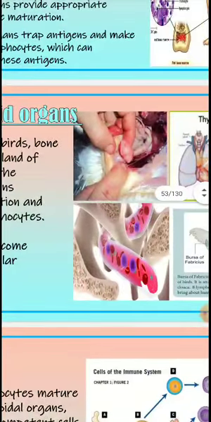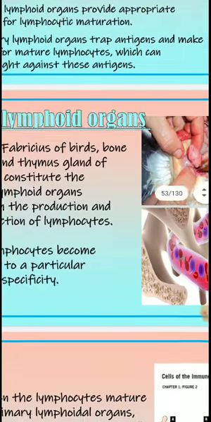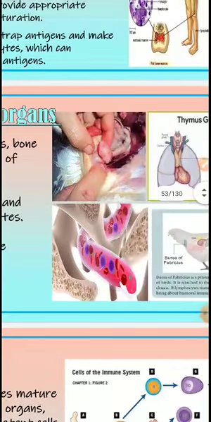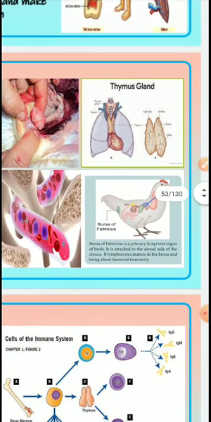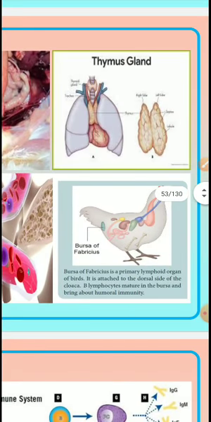If you take a chicken and cut it, the lymphoid organs are shown in the chicken. That is the bursa of Fabricius. The first picture shows the bursa of Fabricius. Next is the thymus gland, which we also have, and the third picture is the spleen. These are the lymphoid organs. They are showing the bursa of Fabricius in the chicken, a hen. So the primary lymphoid organ of all birds is the bursa of Fabricius. It's one word, note it down.